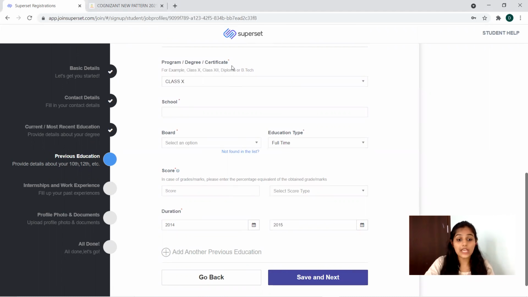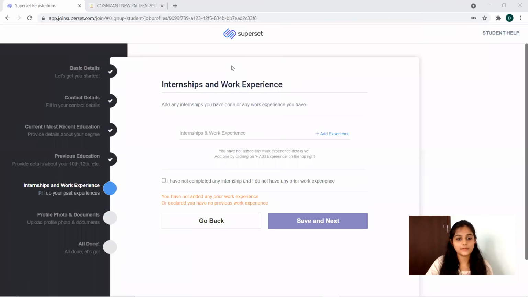So you have to fill this everything very correctly. You should not make mistakes while filling this, because all these are validated. Only after validation your application will be passed to Cognizant. So be mindful when registering for that. After this, you can save and next, moving on to the next phase, which is internships and work experience.